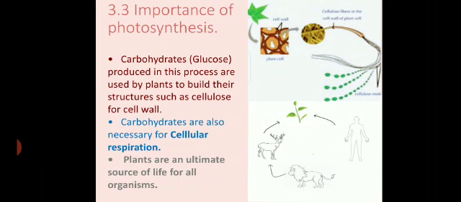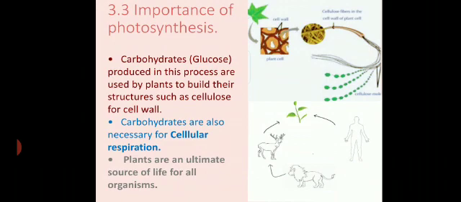The first point is carbohydrates, that is glucose, produced in the process are used by the plants to build their structures such as cellulose for the cell wall. All of you know that the cell wall is the outermost membrane of the plant cell, and it is very important for the plant cell as it gives a proper, regular shape to the plant cell.